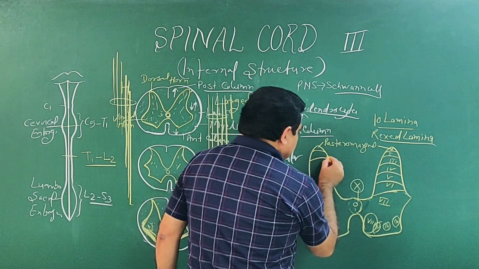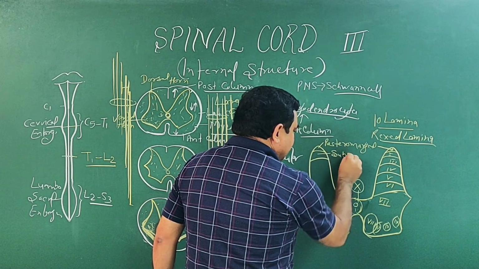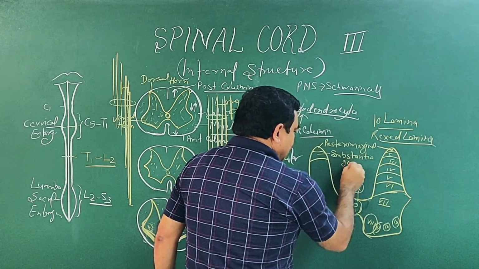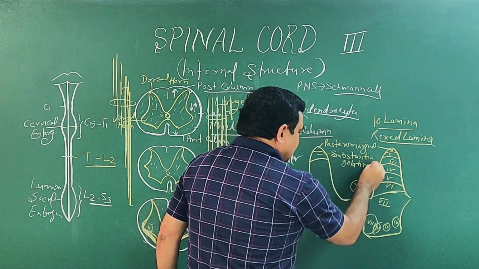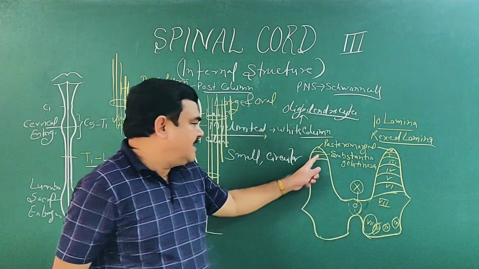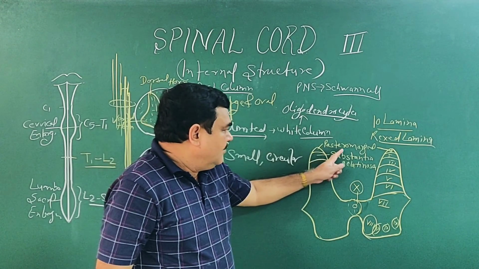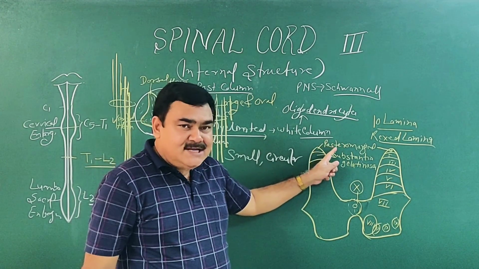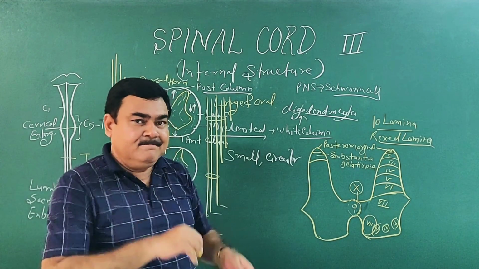And another is the substantia gelatinosa. This posterior marginal nucleus is the relay station of fast pain, like a pinprick.